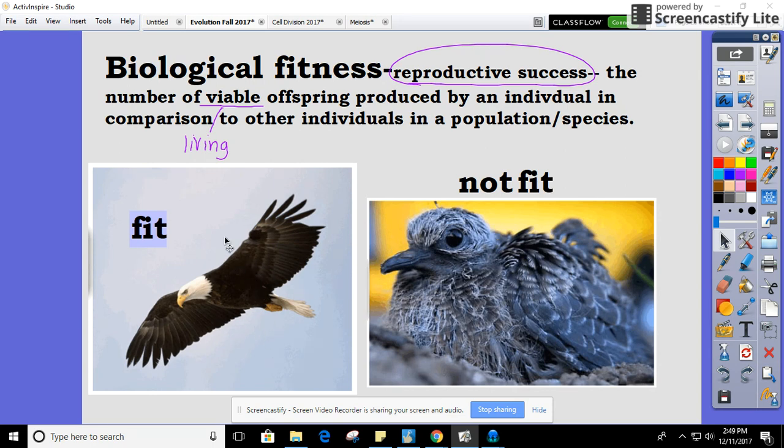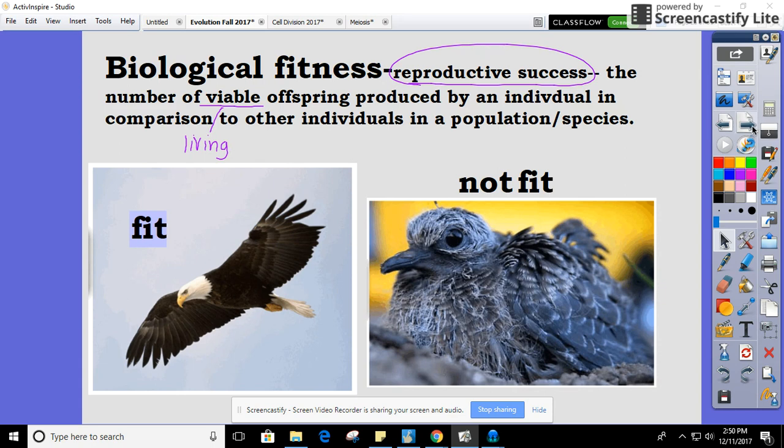And we talk about, what would attract a mate to this individual? And we said, well, maybe this eagle would be able to find food. It would protect the young. And so that is something that makes it more attractive to a mate. And again, the whole goal is to make sure you're able to reproduce and have offspring. And so just pay attention to this word viable offspring, that means your offspring are living.